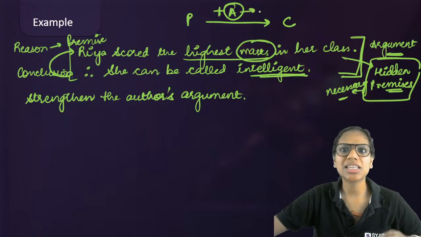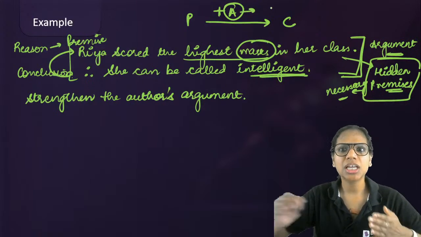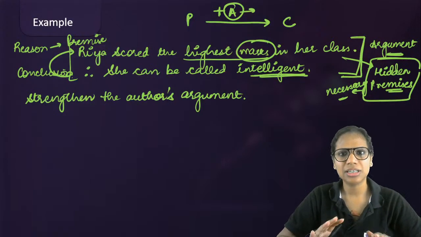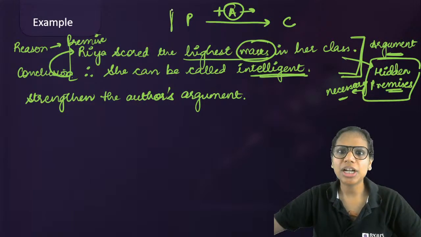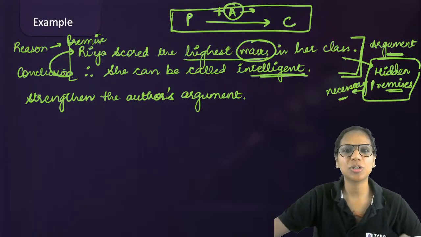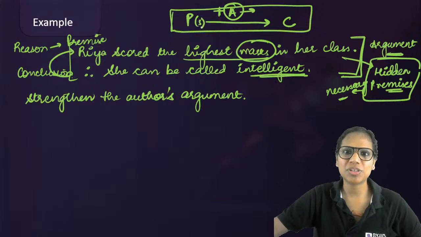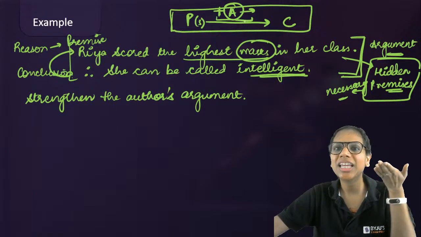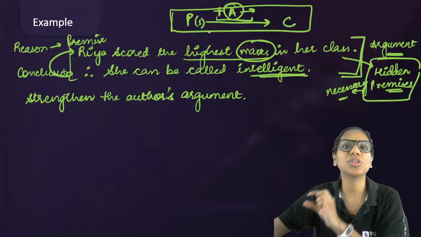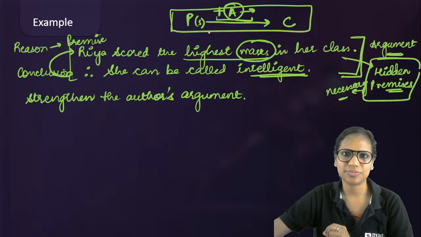So here a very necessary hidden premise is that marks of a person are an indicator of his or her intelligence. So now that we have understood what an argument actually is, this is what an argument looks like: one or more premises leading to a conclusion, and certain hidden premises or underlying assumptions that help us reach from the premise to the conclusion.